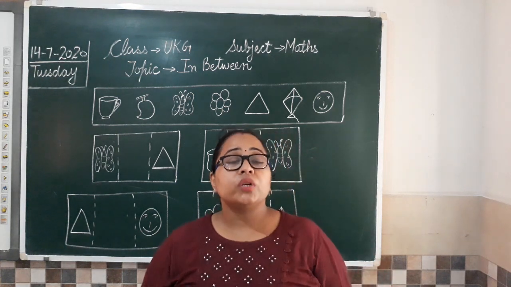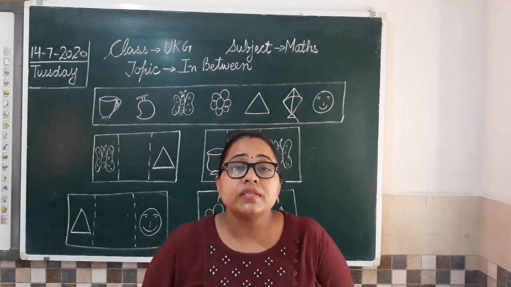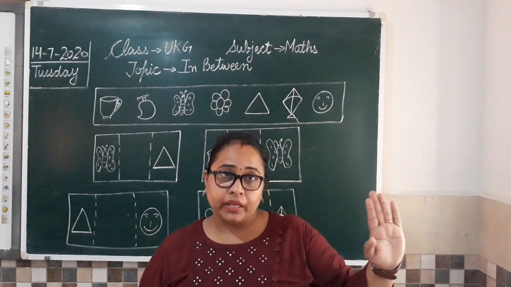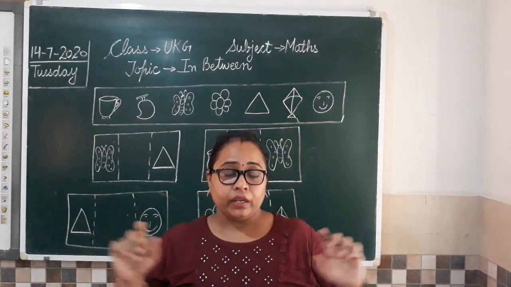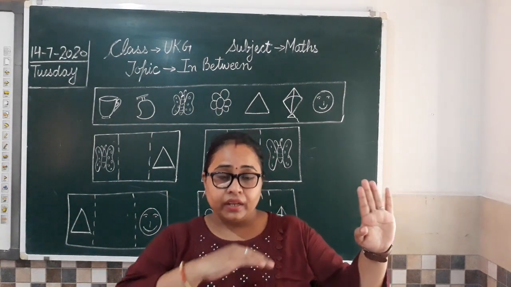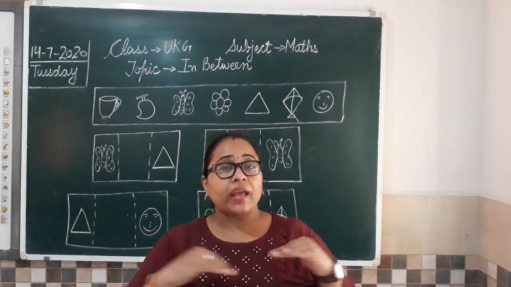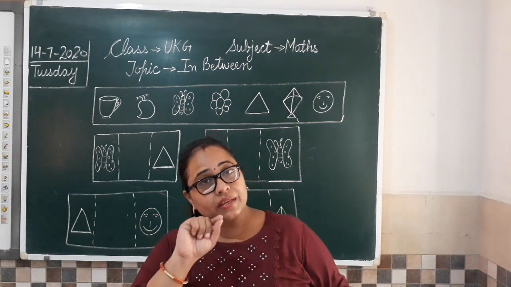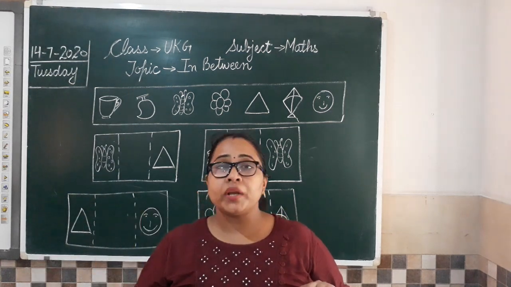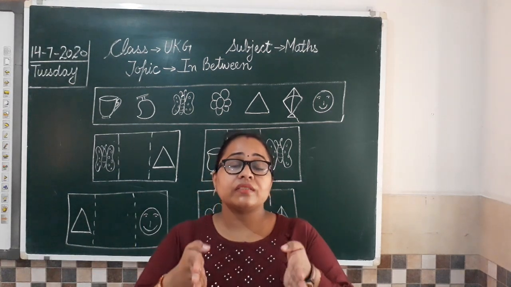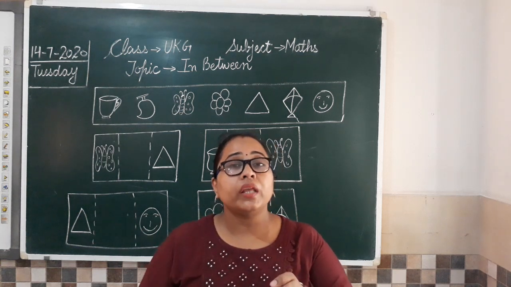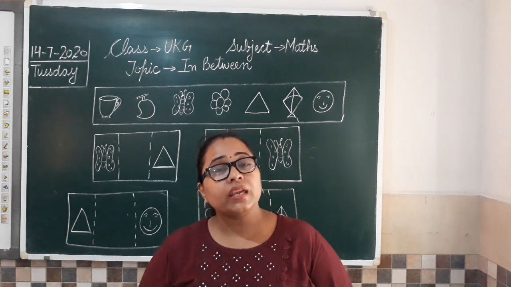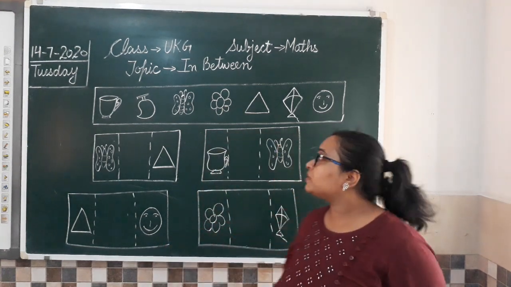One more concept which I taught you is what comes in between. You remember that? Ma'am gave you 19 dash 21. So which number will come in the dash? You have 19, then you have a dash, then the next number is 21. So which is the number that is coming in between 19 and 21? 20. Yes, we did that. So I am just taking a revision of the very same concept.